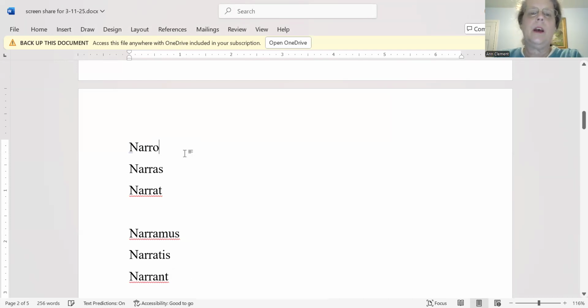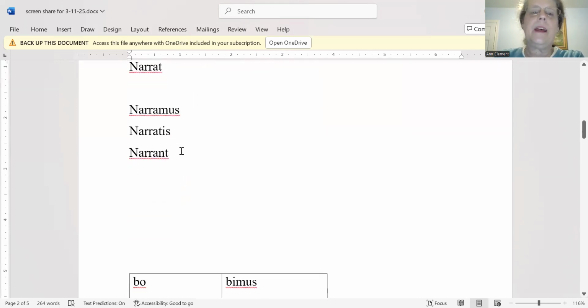And of course, in the present tense, the verb is expressing an action that's going on right now. So narro would be translated as I tell, or I am telling, or I do tell, and so forth. You tell, he, she, it tells, we tell, you all tell, they tell.